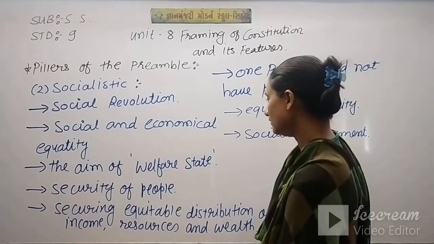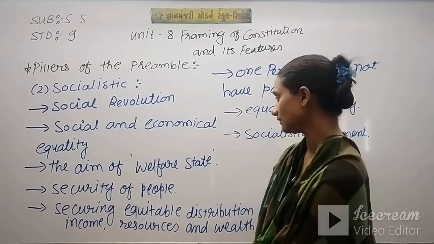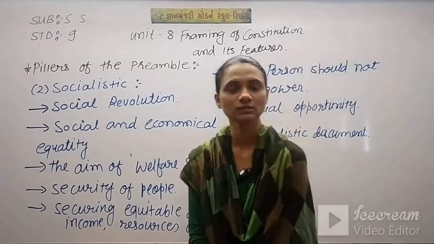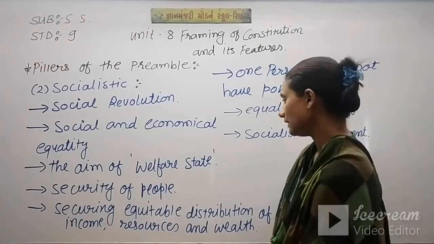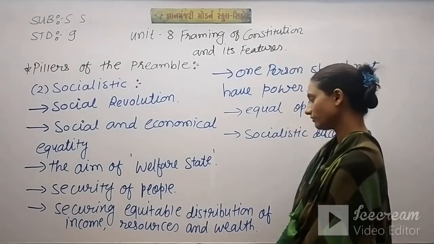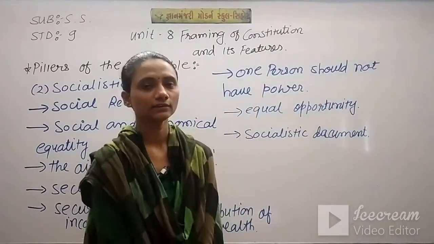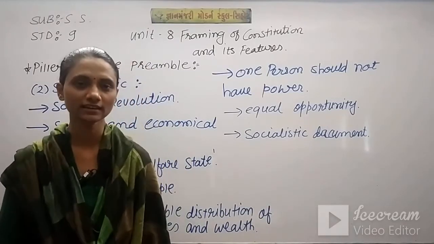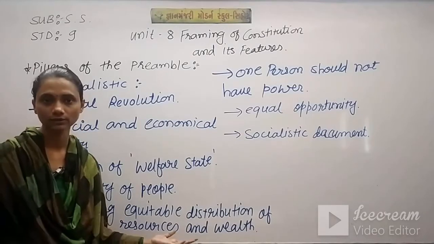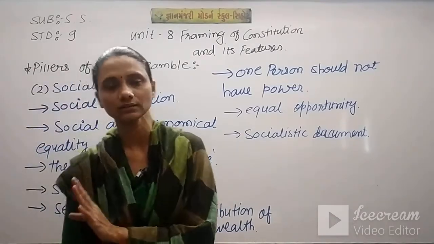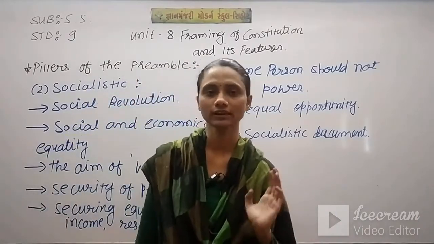The aim of the welfare state means the prime aim is welfare of the state. The security of the people is the most important thing for the Constitution of India, securing equitable distribution of income, resources and wealth. Each and every person of the country should be given equal importance for their field and their work.